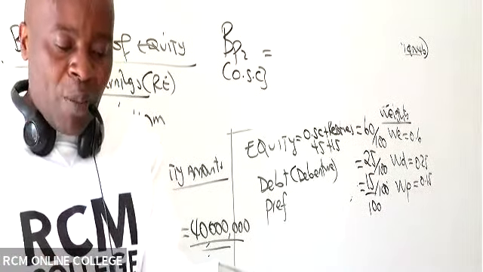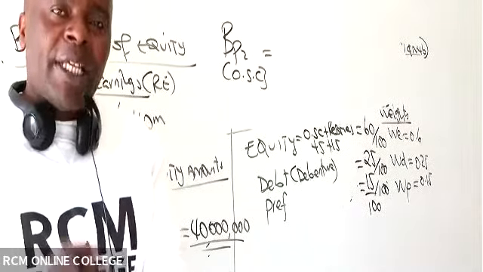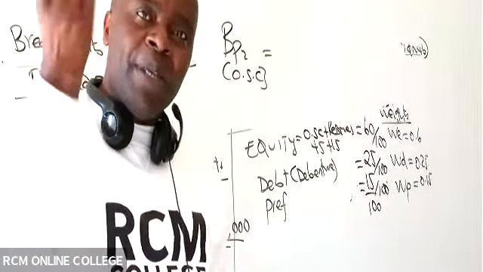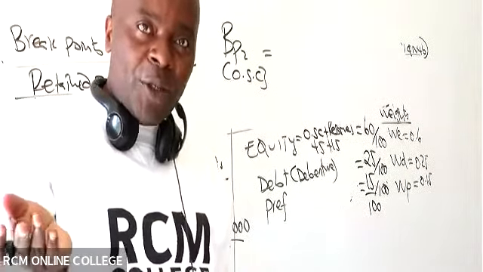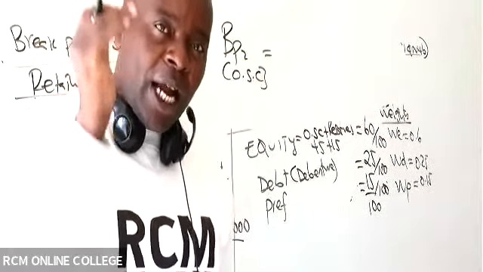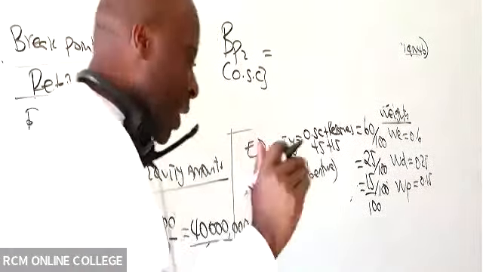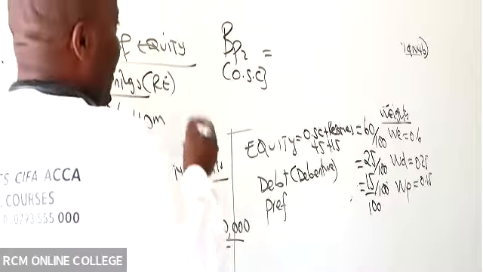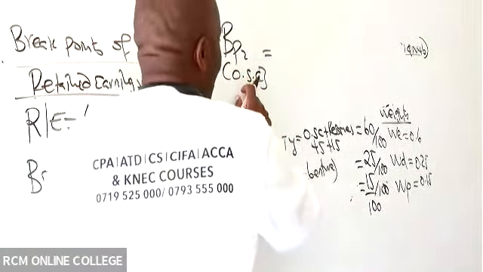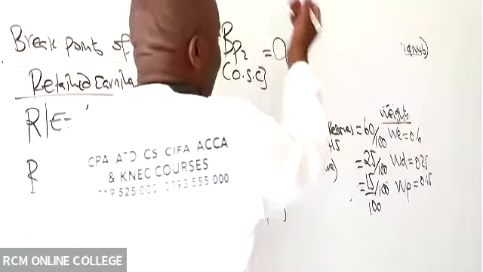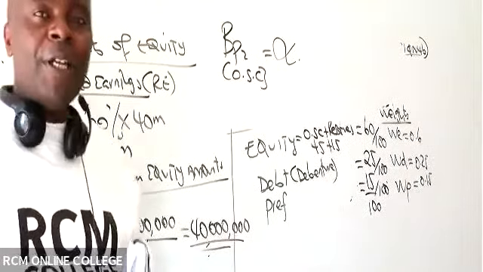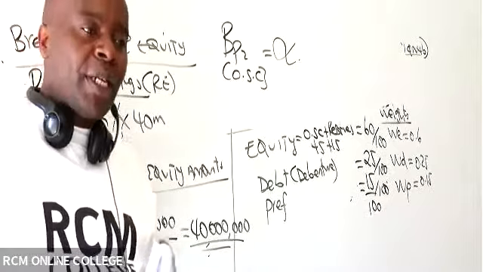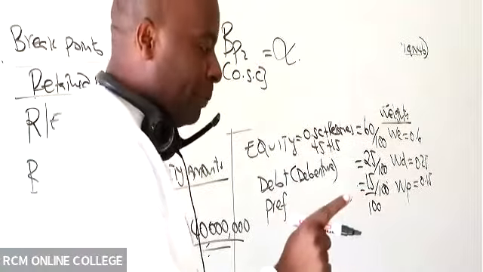At a flotation cost of 10%. But they are not telling us that from this ordinary share capital, you can get a maximum amount of maybe 30 million or 50 million. The cap is not being given here. Look at the formula for getting breakpoint: it's maximum equity amount. So for breakpoint 2 for ordinary share capital, there is no maximum. So this is infinity, because the maximum has not been specified. Are we together there?